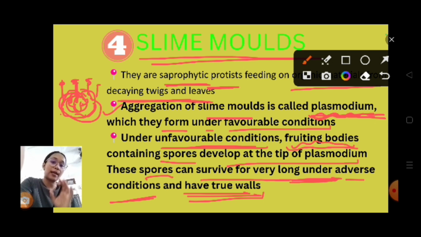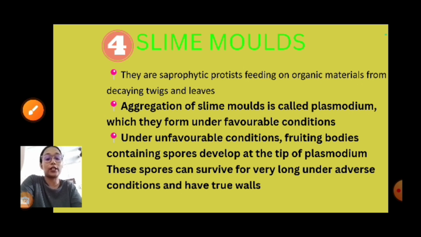In the case of slime molds, under favorable conditions they aggregate together to form plasmodium. But when unfavorable conditions occur, over the plasmodium there will be a fruiting body. The fruiting body will bear spores, and they can survive any harsh condition. We'll see pictures, then it will be more clear to you.